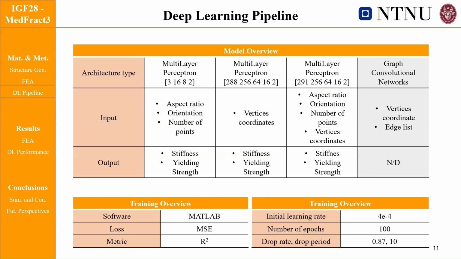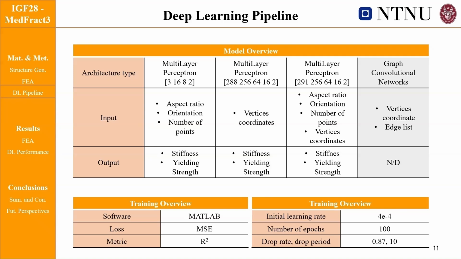Briefly, multilayer perceptrons consist of fully connected layers of neurons, where each connection carries a weight, and the overall passage from one layer to the other can be modeled as a matrix multiplication. This matrix multiplication is also followed by a nonlinear activation function to introduce expressivity and avoid the collapse to a single matrix multiplication throughout the model. We used ReLU as activation function, and we tested 3 models in total, each predicting stiffness and strength.